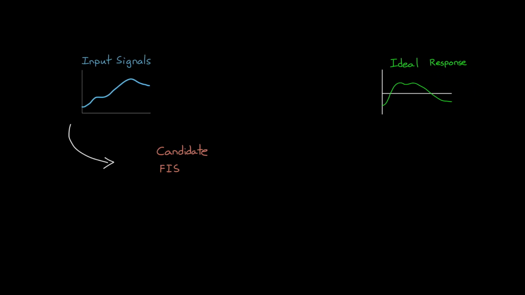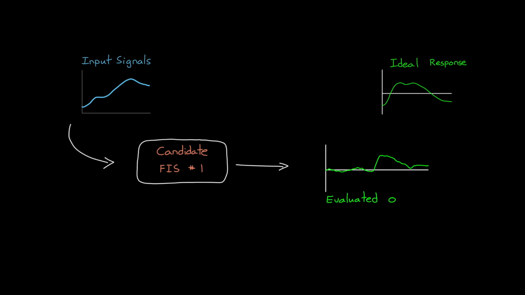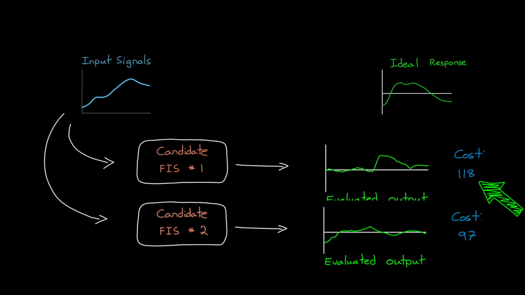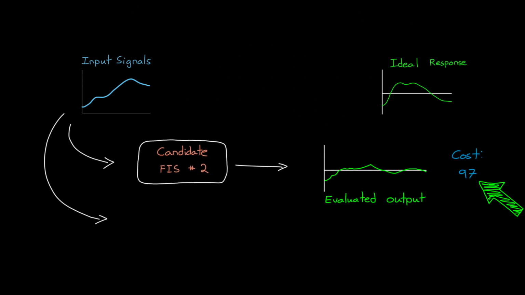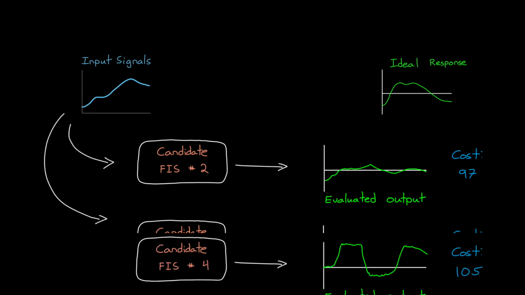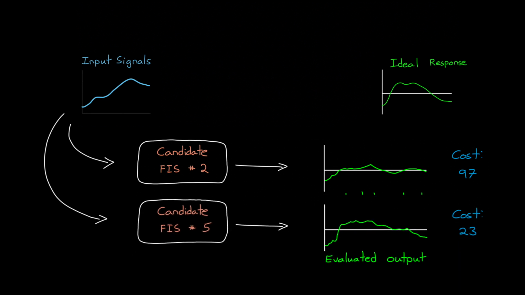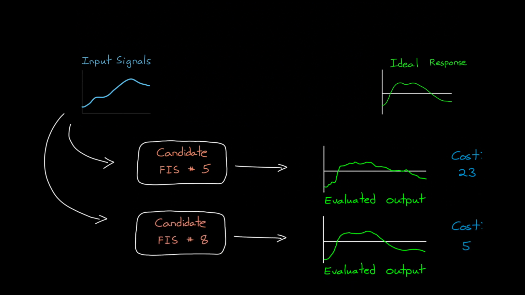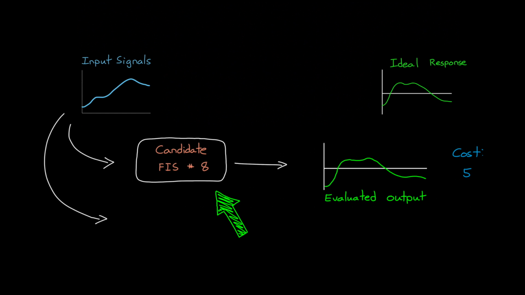For example, you can send the input data into your candidate fuzzy system and then calculate the cost of that system by comparing the evaluated output with that ideal output. Then you can make a change to the inference system, generate a new evaluated output, and assess the cost again. And if the cost of the new system is lower than the old one, then this is a more optimal configuration. And through many iterations of this, an optimization algorithm can tweak the parameters of your inference system until the cost drops below some target value. At that point, you know that the learned fuzzy system matches the input-output characteristics of whatever created your training data.